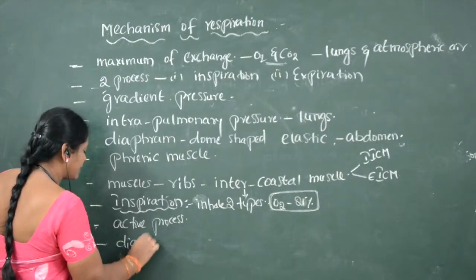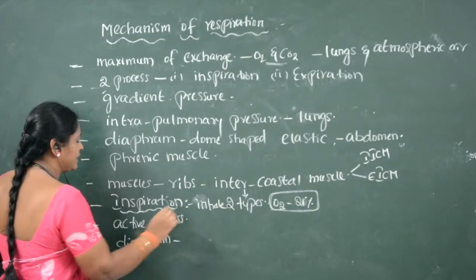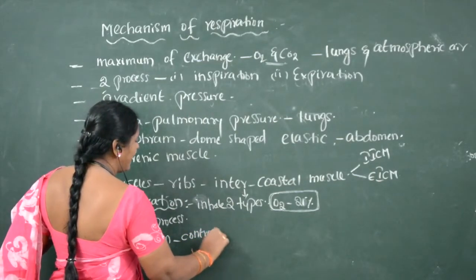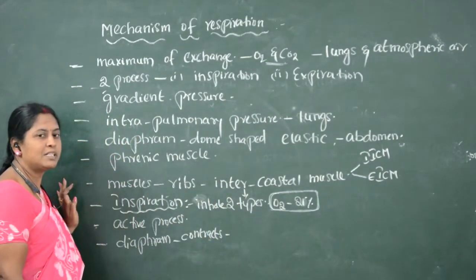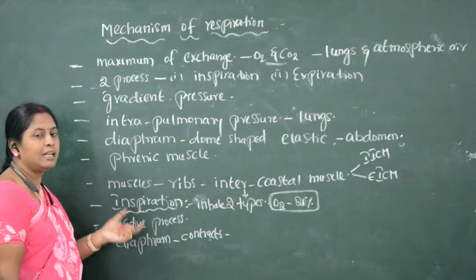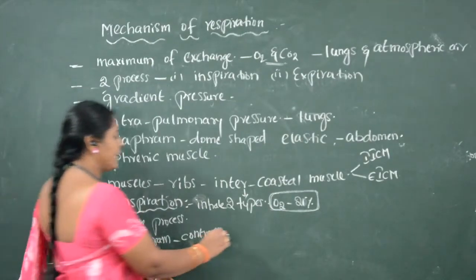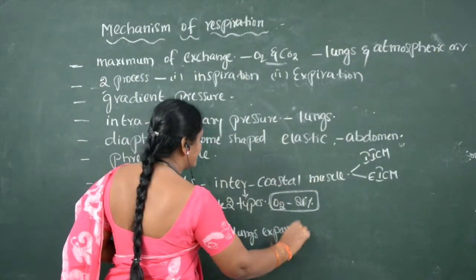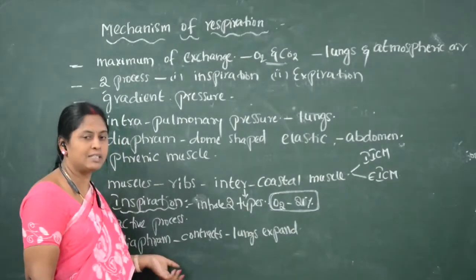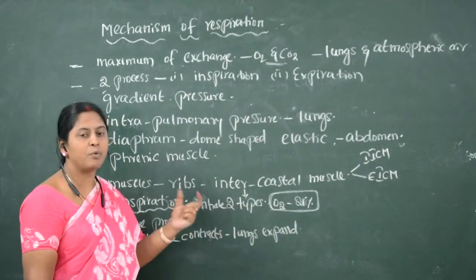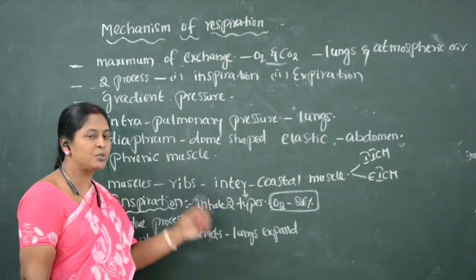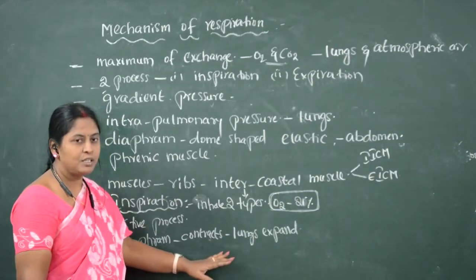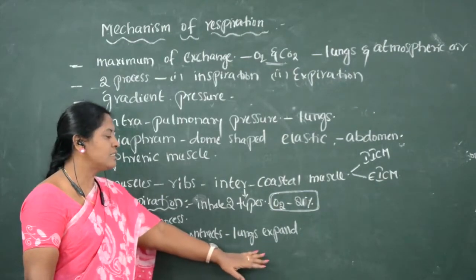diaphragm contracts, that is, the muscles present in the diaphragm contract. So when the diaphragm contracts, what happens? The lungs expand in size. Lungs are spongy in nature. Already while talking about the lungs, I said lungs are spongy in nature. They can expand to some extent. So when the diaphragm contracts, the lungs expand.